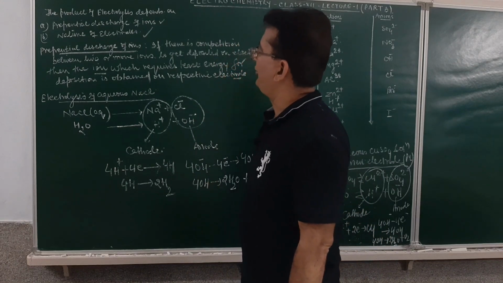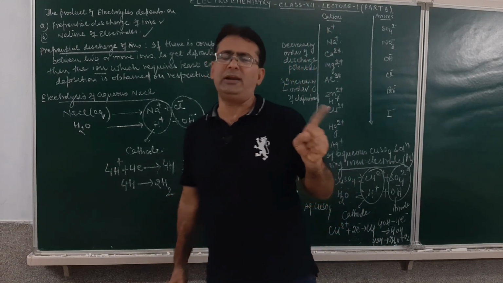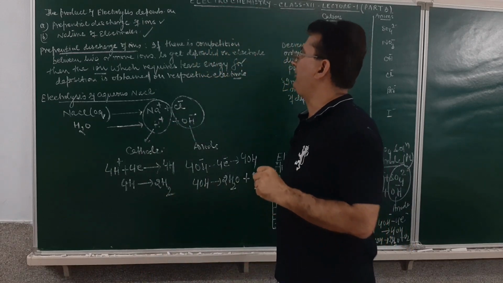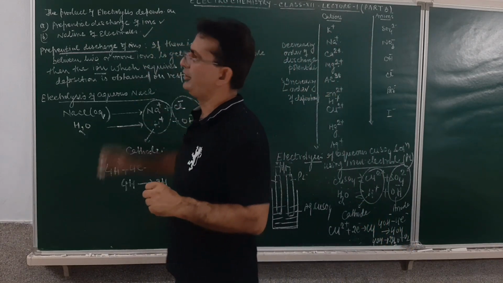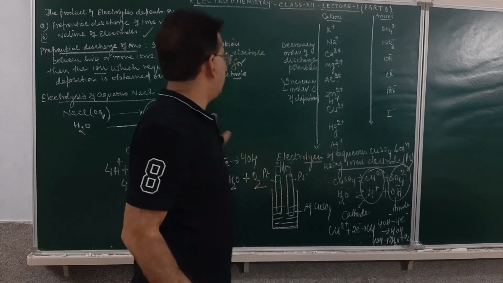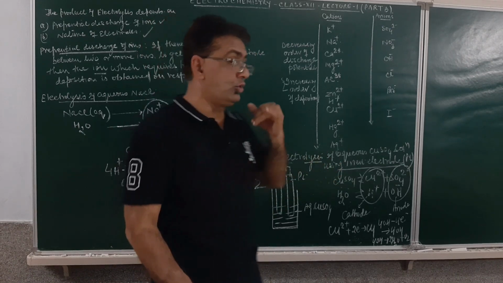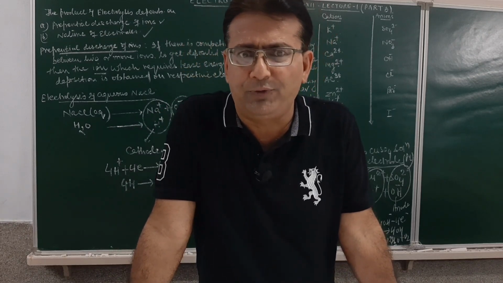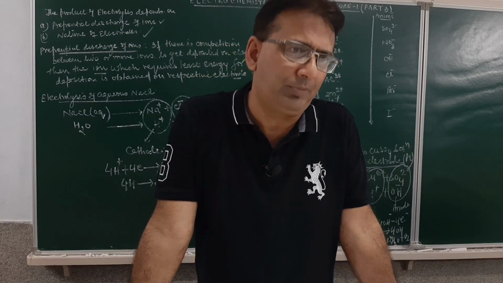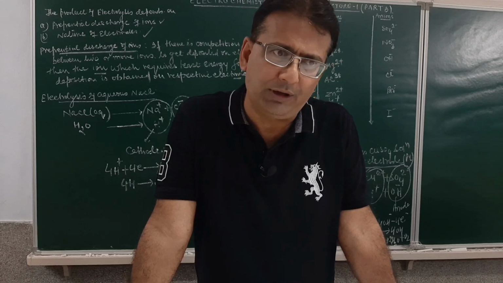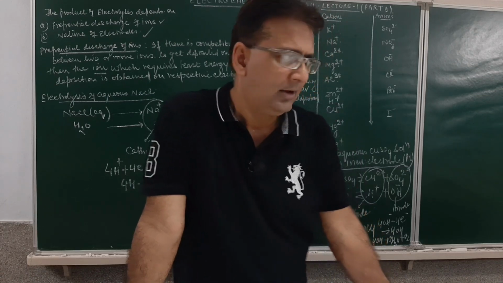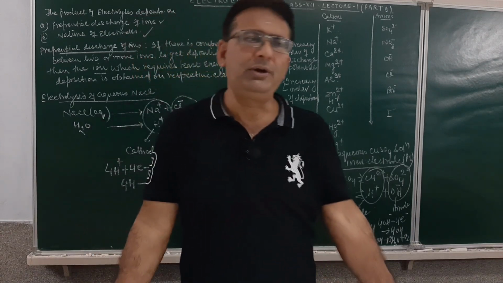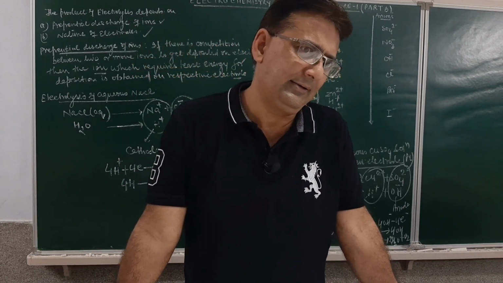So for the electrolysis, we have done with you the 2 concepts: the simple electrolysis, in which the electrolysis of a molten salt was done, then the electrolysis based on the concept of preferential discharge of ion. I repeat, whenever there is a competition between 2 or more than 2 ions to be deposited on the electrode, then the one which requires the lesser energy for the deposition will always be obtained. Is it clear, student? Yes. And these 2 examples we have given you on the basis of preferential discharge of the ions.